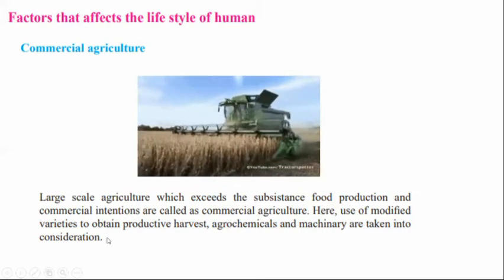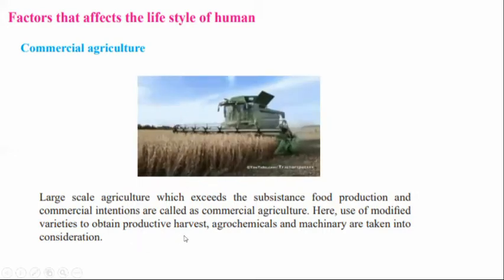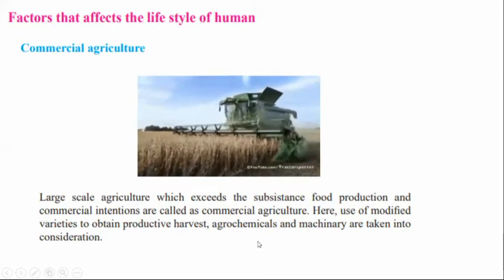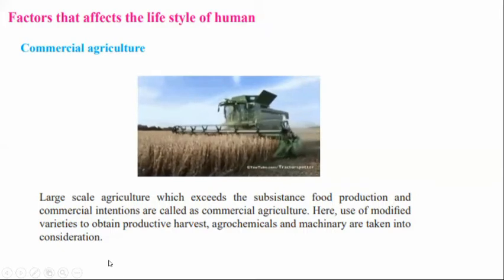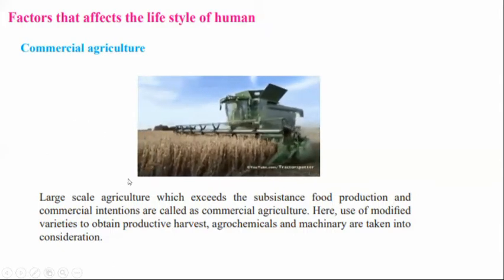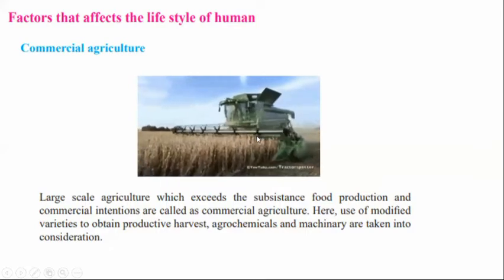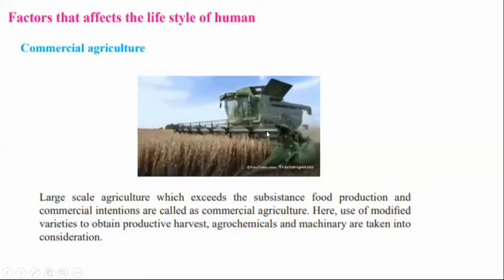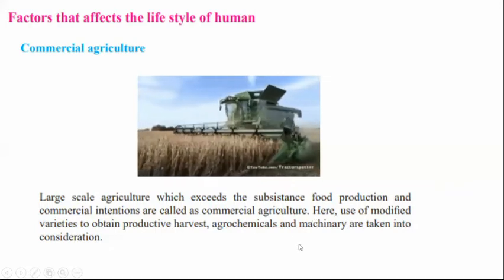So use of modified varieties to obtain a productive harvest, right? To have a good harvest, agrochemicals and machineries are taken into consideration. So that is called commercial agriculture. So you can see here to have a productive harvest, they use varieties of machineries.